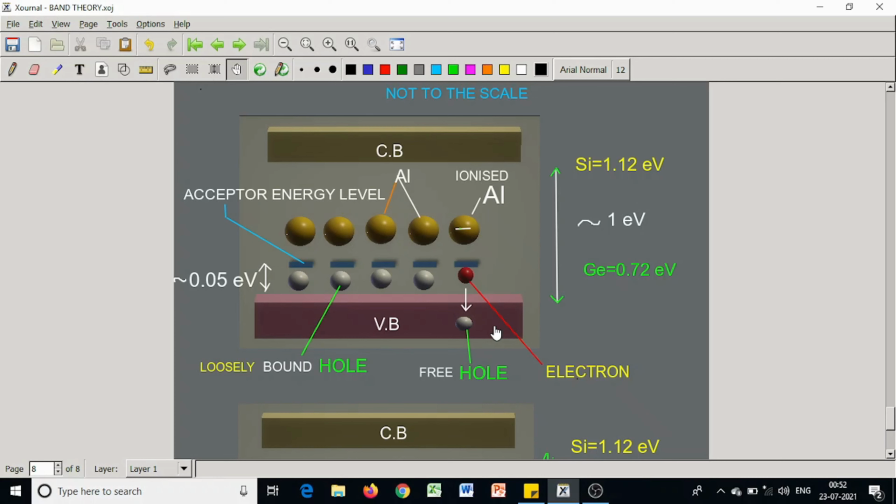These are positive type, so p-type semiconductor. And the electrons which go to the conduction band at ambient temperature, room temperature, are minority carriers. This resulting semiconductor is called acceptor type or p-type semiconductor.